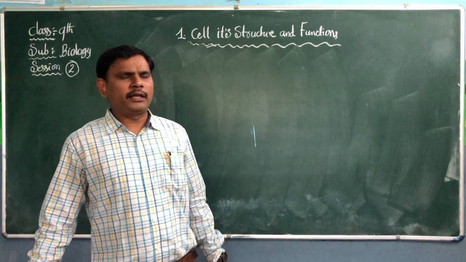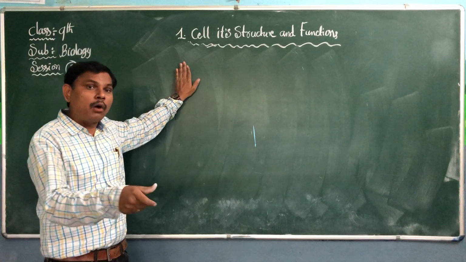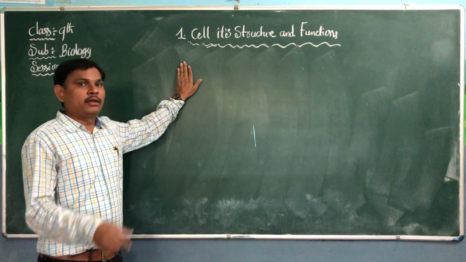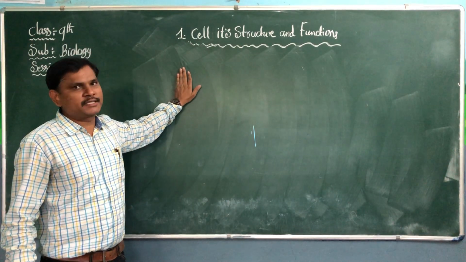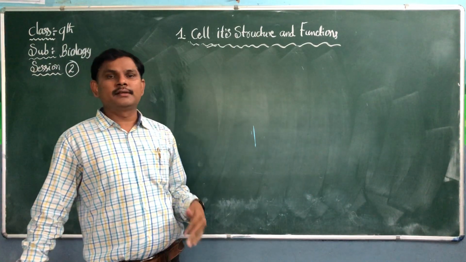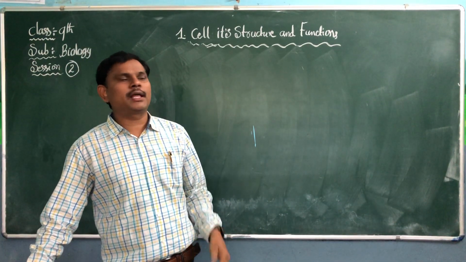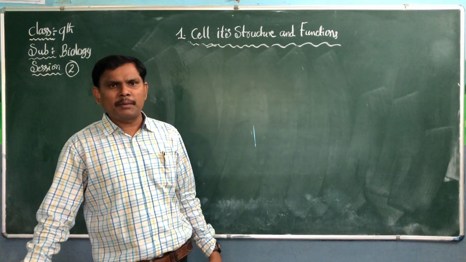In last year's 8th class, we discussed who discovered the cell, how they discovered it, where they observed it, and different types of cells, like unicellular and multicellular. Multi is more than 2 cells, uni is only 1 cell. The best example is amoeba.